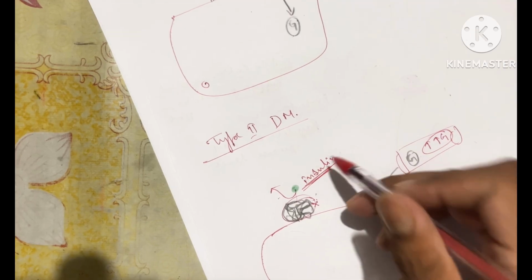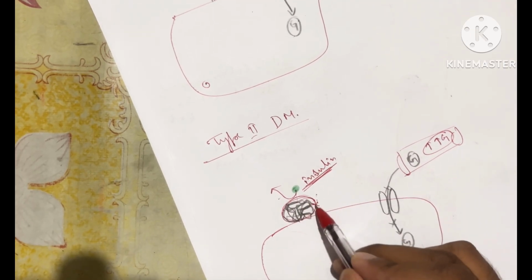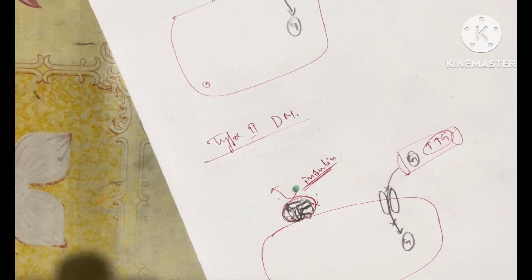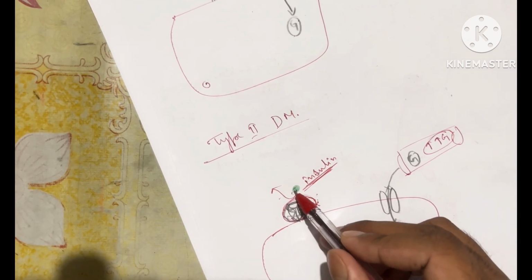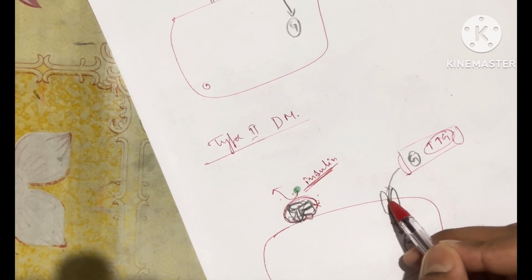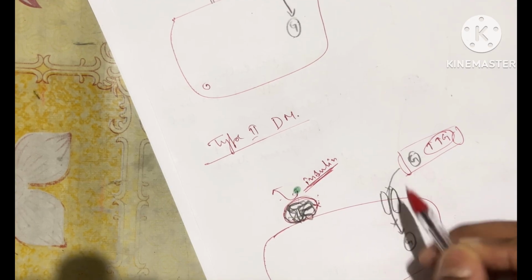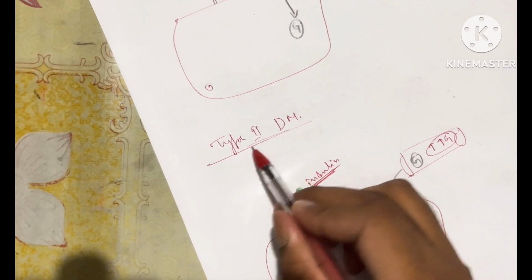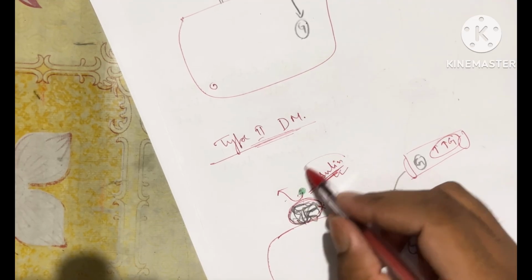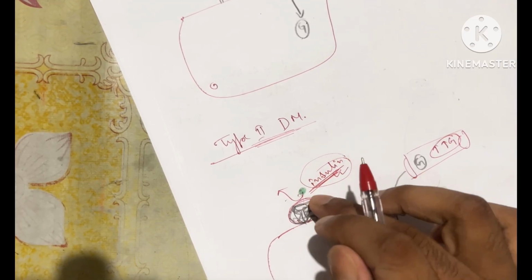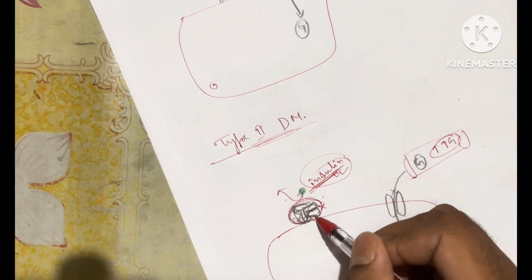It mostly occurs because of the receptor. The receptor is not properly working. If the receptor is properly working, then the sufficient amount of insulin can easily bind and this door will be open. Insulin is sufficiently available, but it is not able to bind with the receptor.